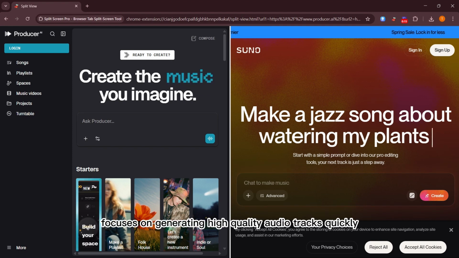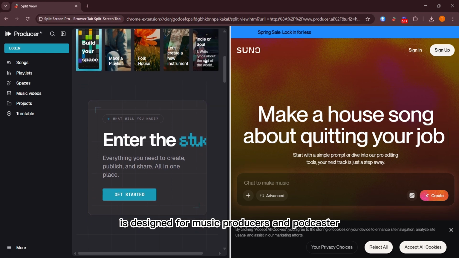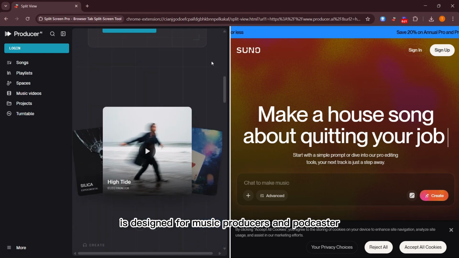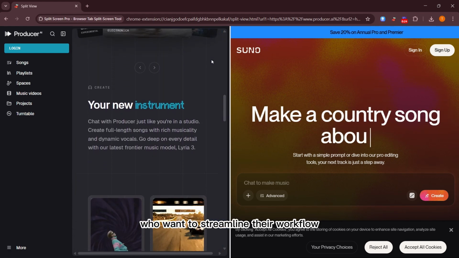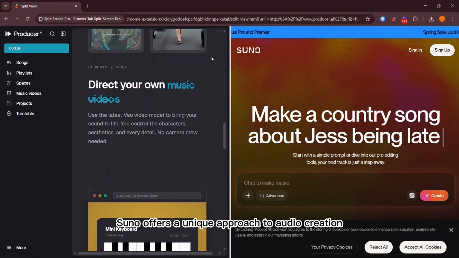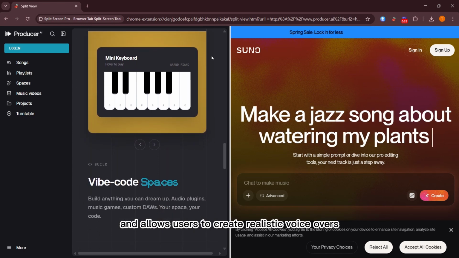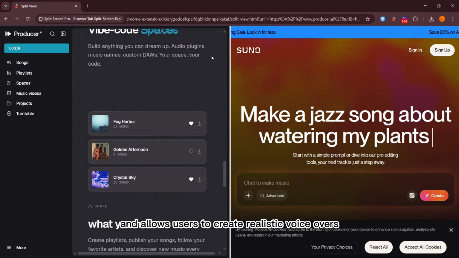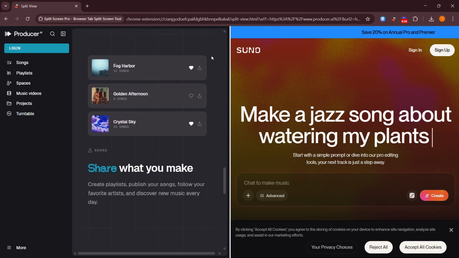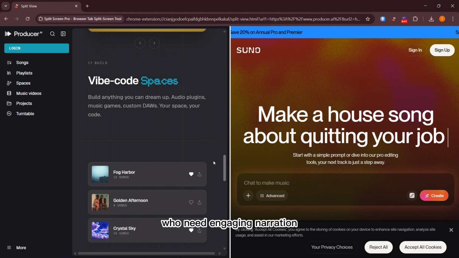Producer AI focuses on generating high quality audio tracks quickly. It's designed for music producers and podcasters who want to streamline their workflow. On the other hand, Suno offers a unique approach to audio creation. It emphasizes voice synthesis and allows users to create realistic voiceovers for various applications. This makes it a great option for content creators who need engaging narration.